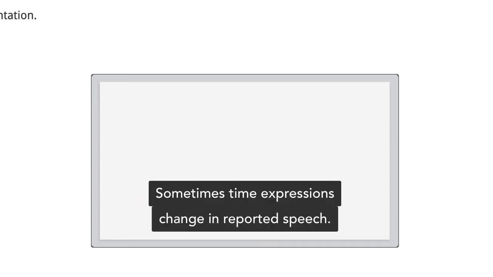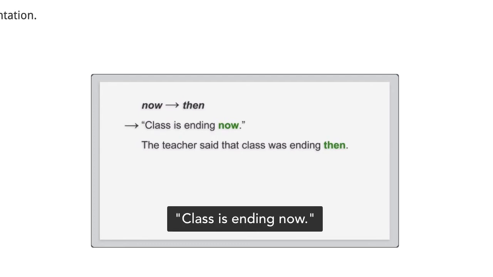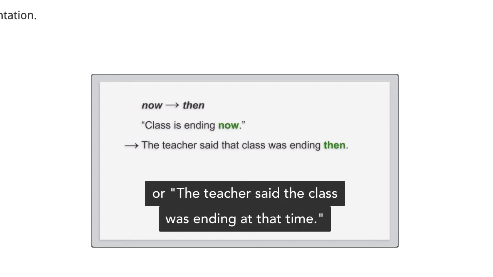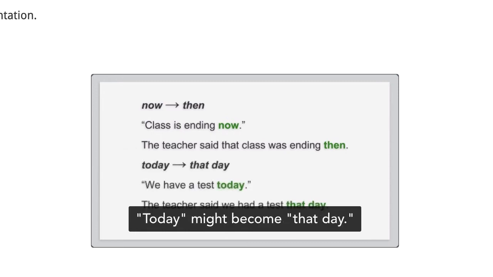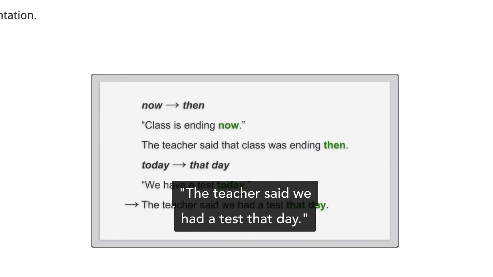Sometimes time expressions change in reported speech. Now might become then or at that time. "Class is ending now." The teacher said that class was ending then. Or, the teacher said that class was ending at that time. Today might become that day. "We have a test today." The teacher said we had a test that day.